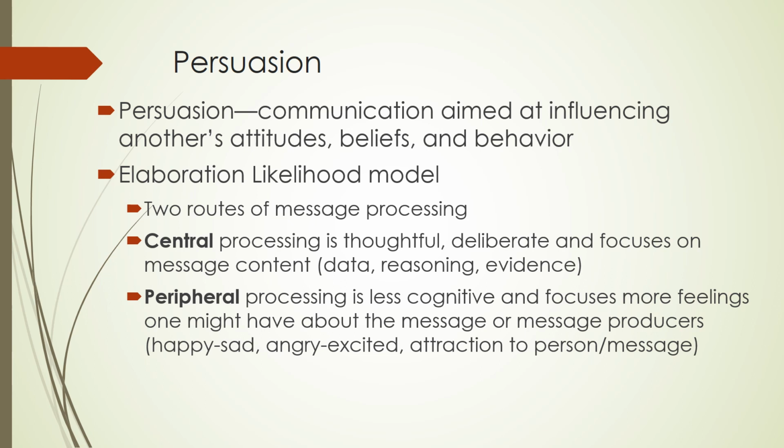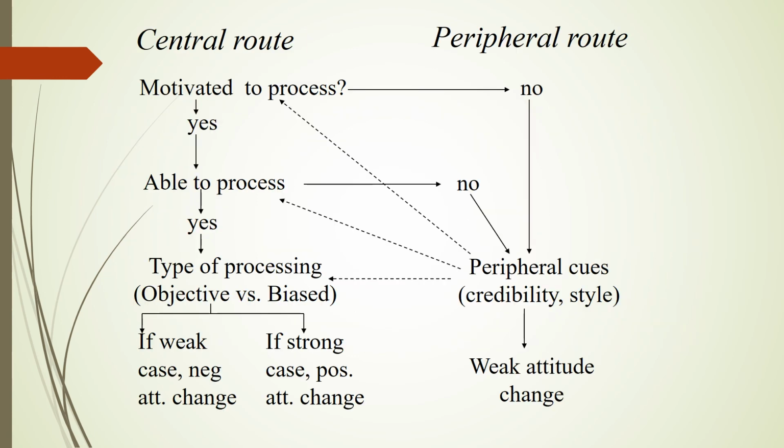Central processing, on the other hand, is focusing on message content. So let me talk you through this model. In the book, there's a model that they have, but I actually like this one better because of what I can show you that I'm able to do with it here in a minute. So in the central processing route, the first question addressed is, are we motivated to process the message? Do we care about watching it, listening to it, paying attention to it? And if the answer is no, we may then shift over to the peripheral route, where we don't really pay attention to what the message is, just maybe how the message is packaged and what's going on there.